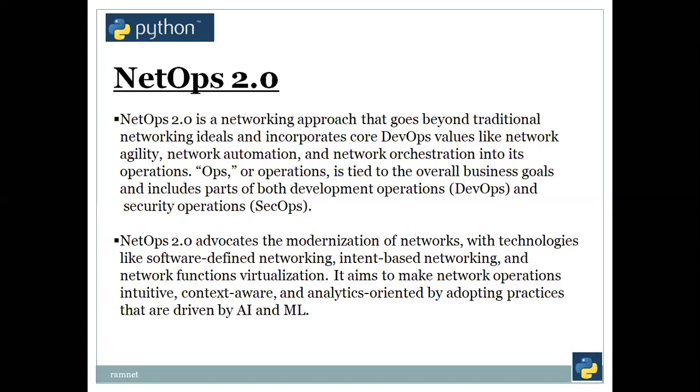NetOps 2.0 advocates the modernization of networks with technologies like software-defined networking, intent-based networking, and network functions virtualization. It aims to make network operations intuitive, context aware, and analytics oriented by adopting practices driven by AI and ML, artificial intelligence and machine learning. We need to go beyond this level also, but we just need to start with NetOps 2.0. AI and ML have been included in NetOps 2.0. Let's see the next one.